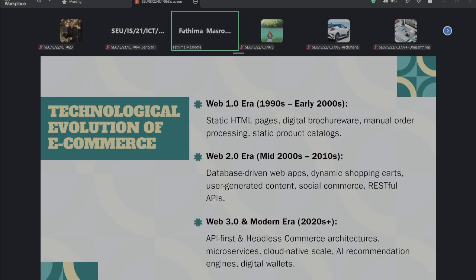And also some AI recommendation engines. You all know that a system can analyze customer behavior and recommend products, right? And also digital wallets. Normally a digital wallet supports electronic payments, and we can make transactions more comfortable and convenient with the help of a digital wallet, right? So these are some evolutions of e-commerce under the new technologies, right? And we can move to the other part.